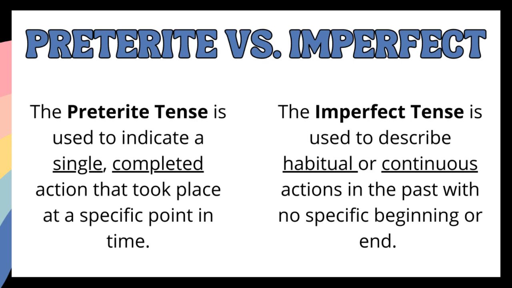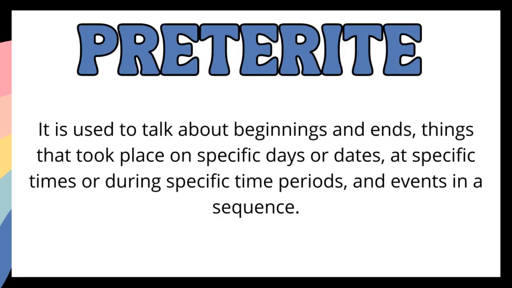The preterite is used to indicate a single completed action that took place in a specific point in time, where the imperfect tense is used to describe a habitual or a continuous action in the past with no specific beginning or end. For the purpose of this video, we are only looking at the preterite tense verb. And it is used to talk about beginnings and ends, things that took place on specific days or dates, at specific times or during specific time periods, and events in a sequence. We're going to look at some of those examples now.